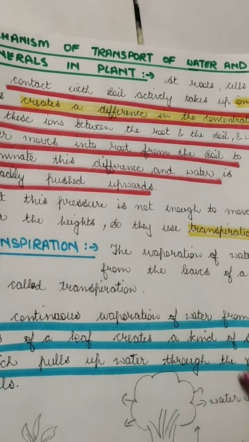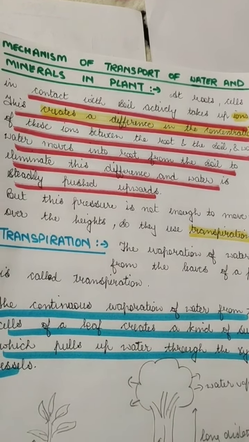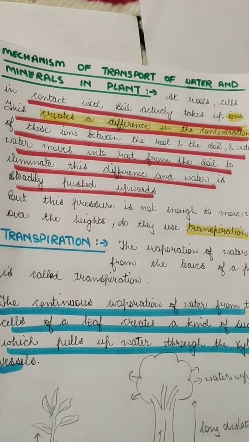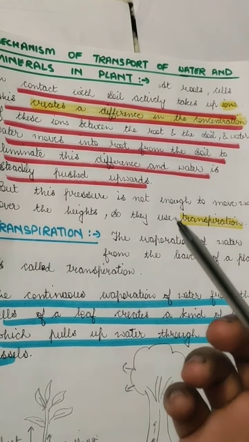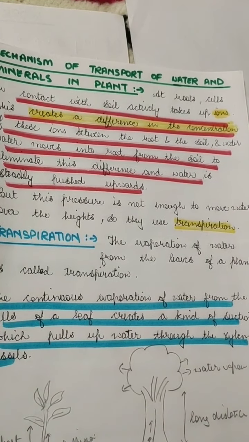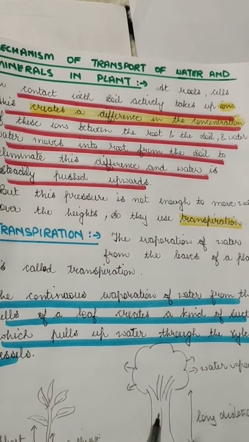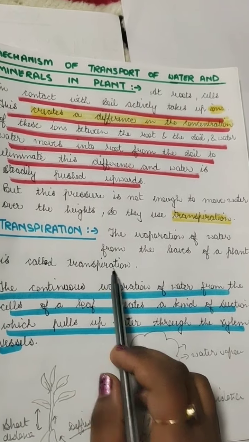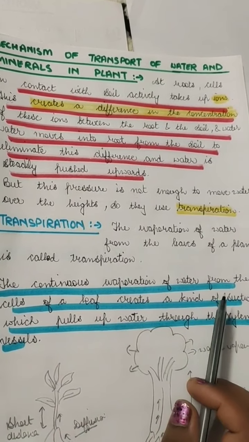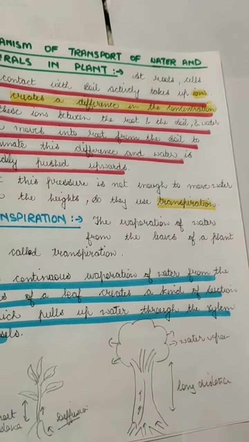You can also read here: at roots, the cells in contact with soil actively take up the ions. This creates a difference in the concentration of these ions between the root and the soil, and water moves into the root from the soil to eliminate the difference, and the water is steadily pushed upward. But this pressure is not enough to move water over the height, so they use transpiration. It is the evaporation of water from the leaves, and this continuous evaporation creates a suction pressure which pulls up the water through the xylem cells. So this is the transportation of water.